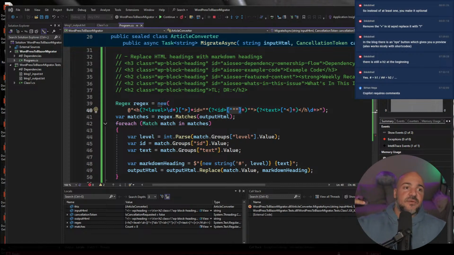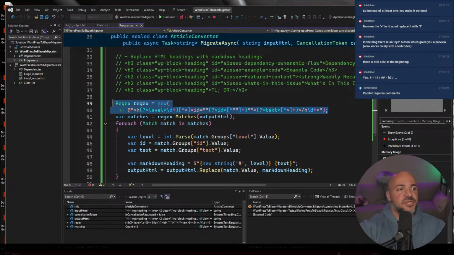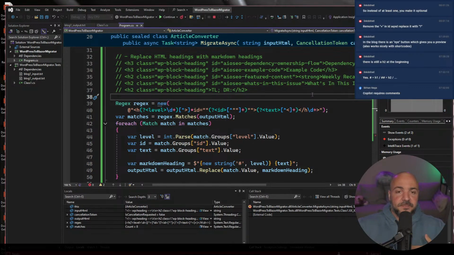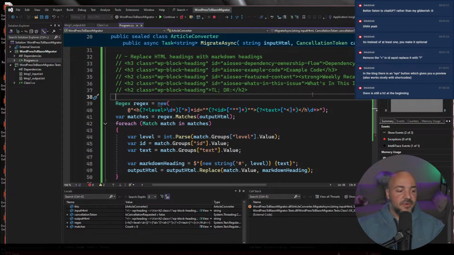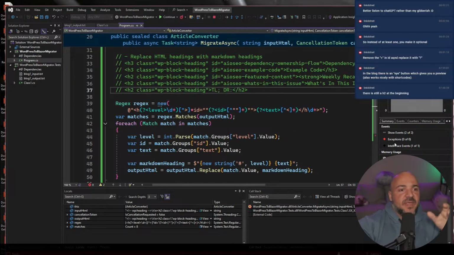If you don't understand how the regular expressions actually work, or the other example I was talking about with MySQL, if you're like, I don't actually know SQL, but the LLM is giving this to me, and you're like, hey, it's not working, it can become really difficult to try and talk to ChatGPT or whatever you're using to say, hey, this is wrong, and here's my observation about it, right? Better listen to ChatGPT rather than my gibberish. But this is something I would generally put into ChatGPT and just say, make a regex that can parse this stuff out.